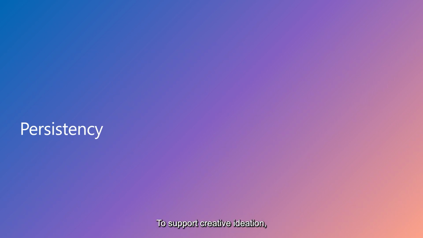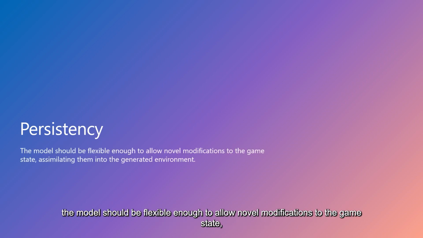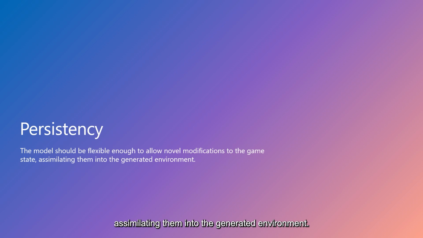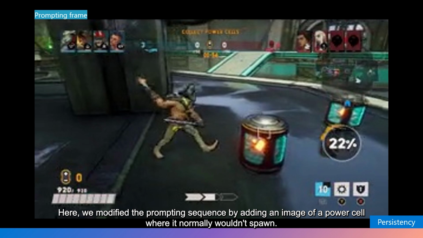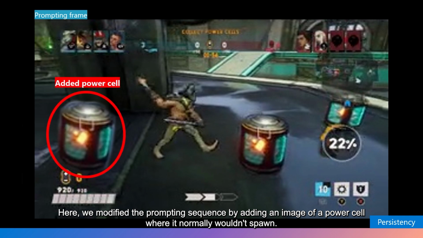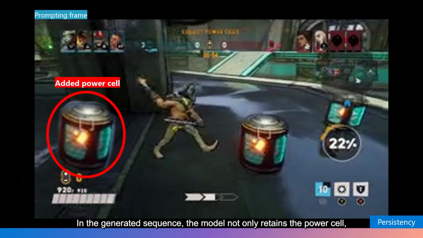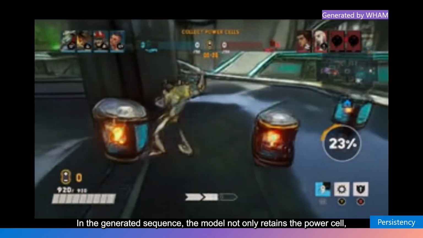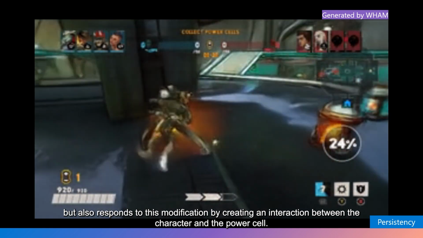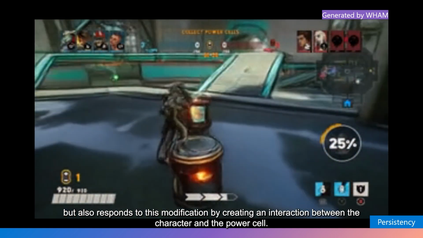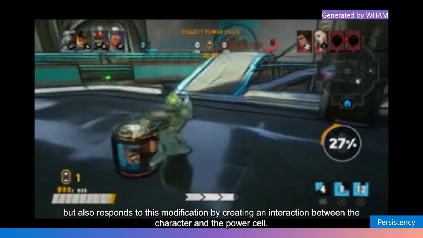To support creative ideation, the model should be flexible enough to allow novel modifications to the game state, assimilating them into the generated environment. Here, we modified the prompting sequence by adding an image of a power cell where it normally wouldn't spawn. In the generated sequence, the model not only retains the power cell, but also responds to this modification by creating an interaction between the character and the power cell.